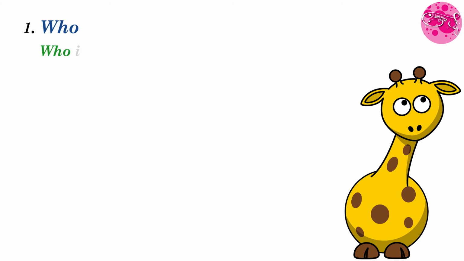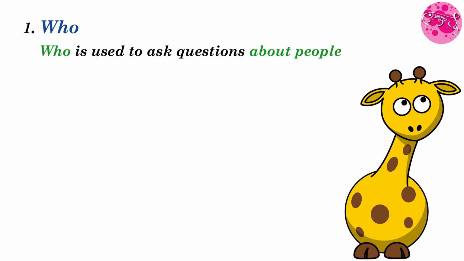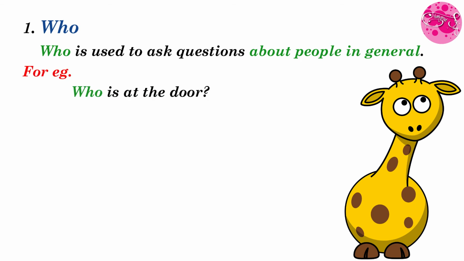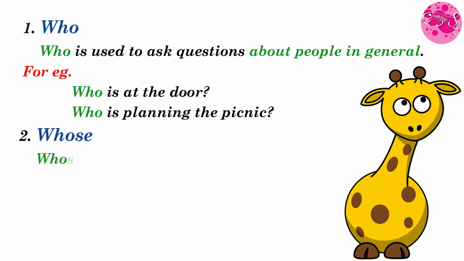First is who. Who is used to ask questions about people in general. For example, who is at the door? Who is planning the picnic? Okay, the question is asked in general. Next is whose.